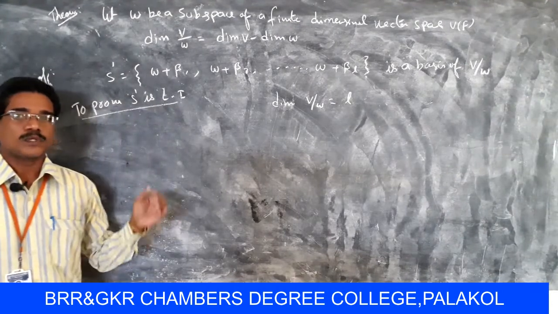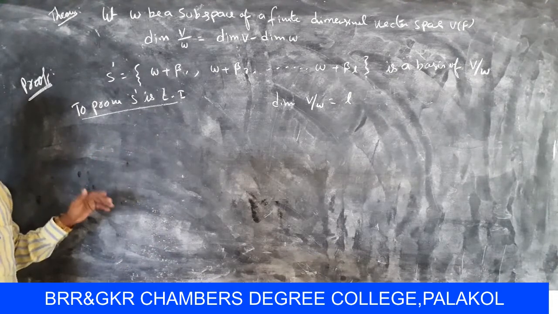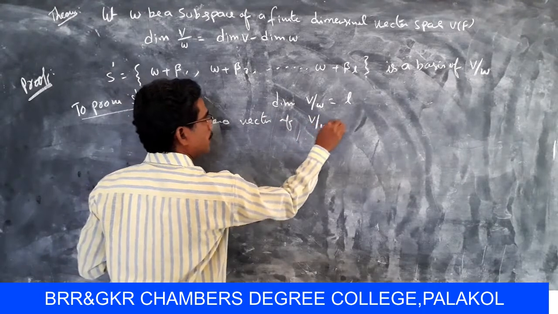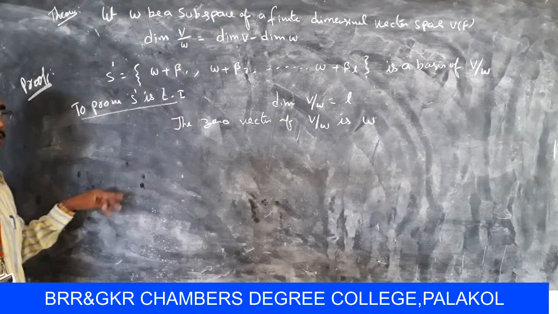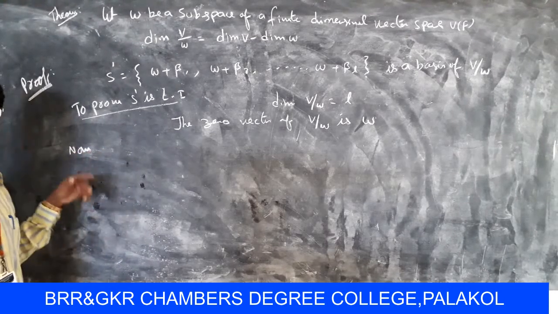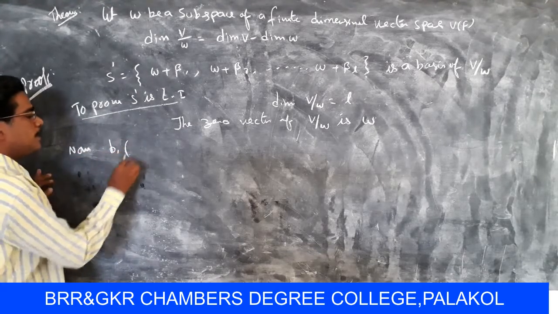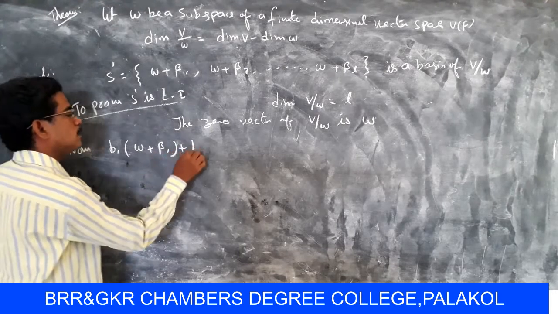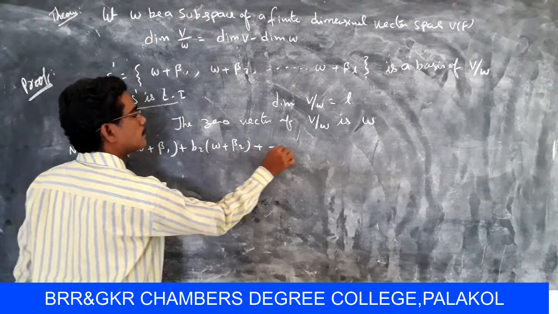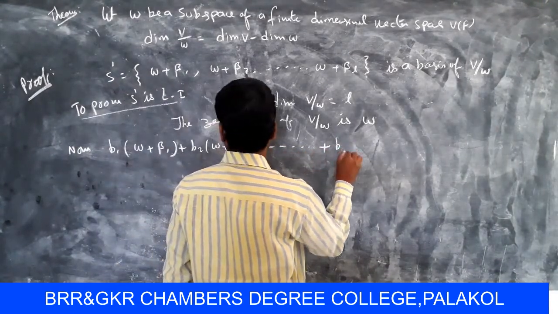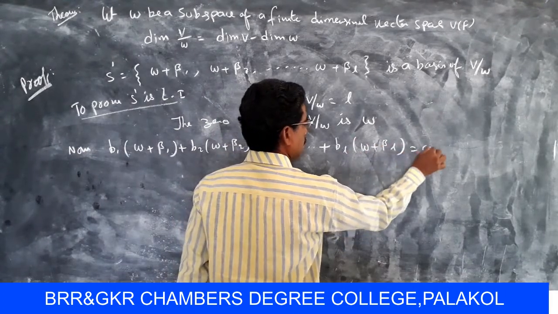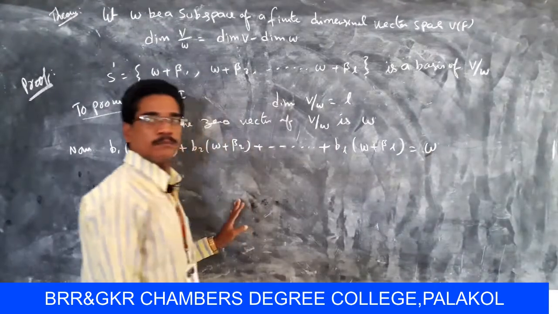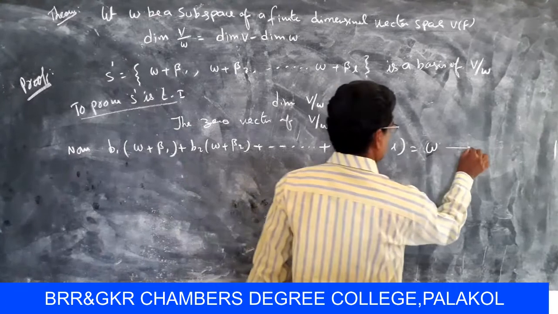Here the zero vector of V/W is W. Next, consider some set: b1 (W + β1) + b2 (W + β2) + ... + bL (W + βL) equal to some element which belongs to W. Suppose this is equation number 1.